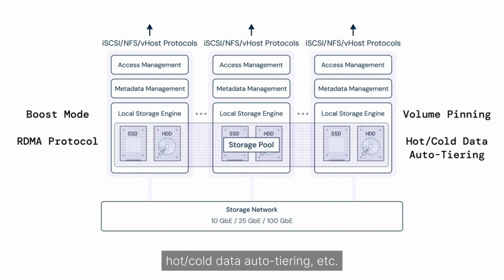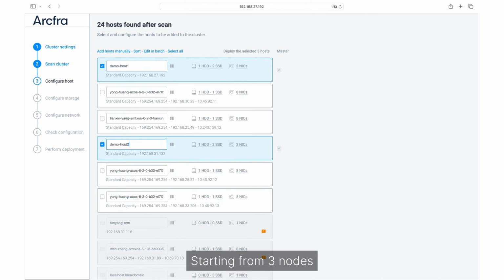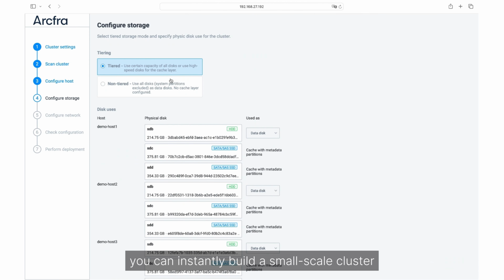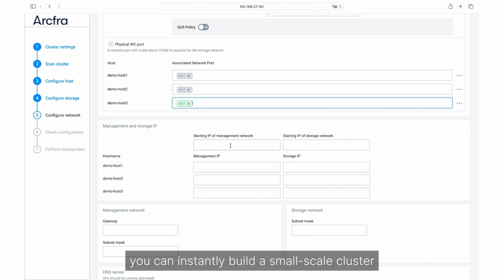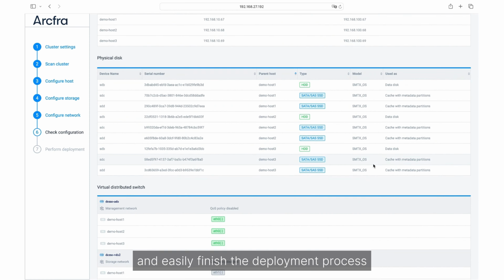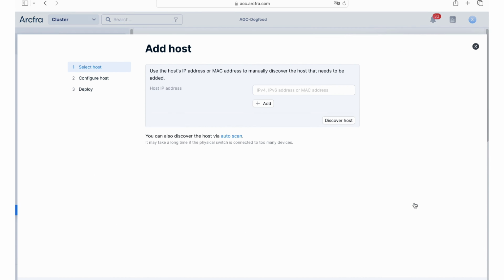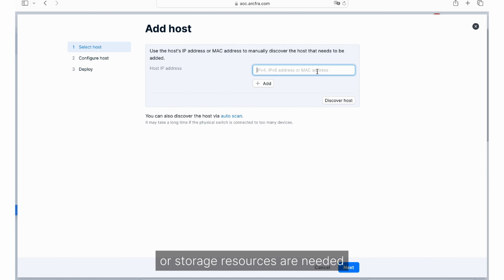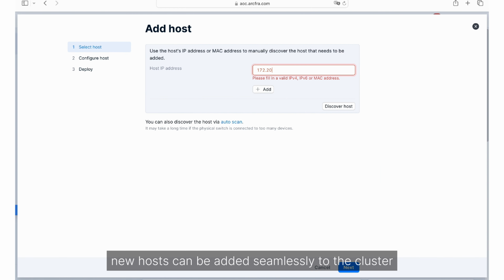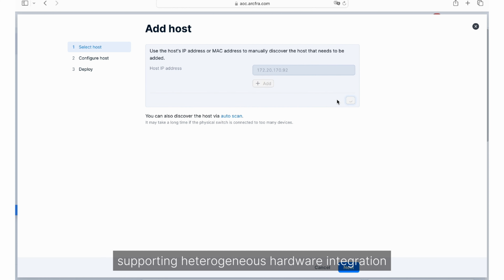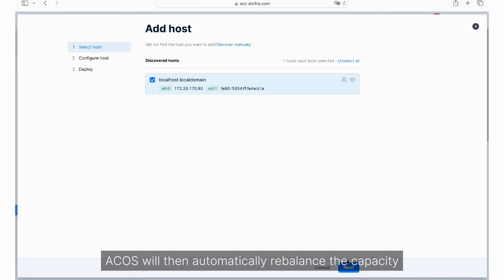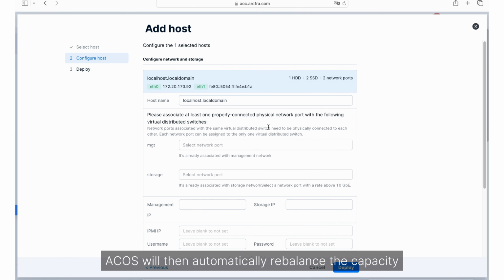data auto-tiering, etc. Starting from 3 nodes, you can instantly build a small-scale cluster on any compatible server and easily finish the deployment process through an intuitive UI guide. When additional computing or storage resources are needed, new hosts can be added seamlessly to the cluster, supporting heterogeneous hardware integration. ACOS will then automatically rebalance the capacity.